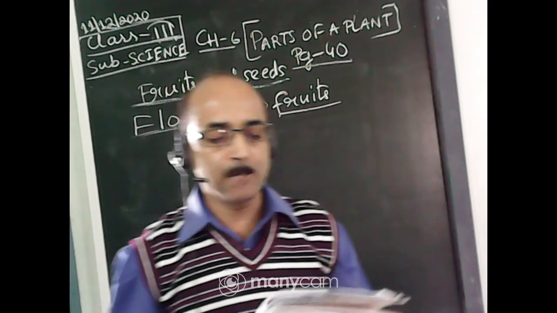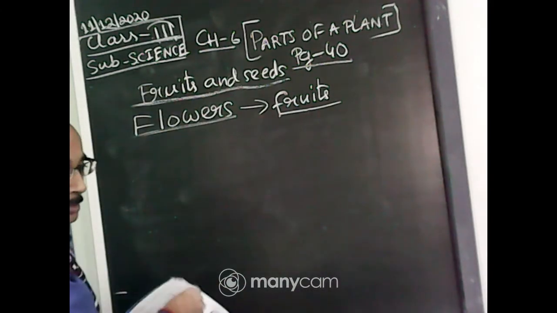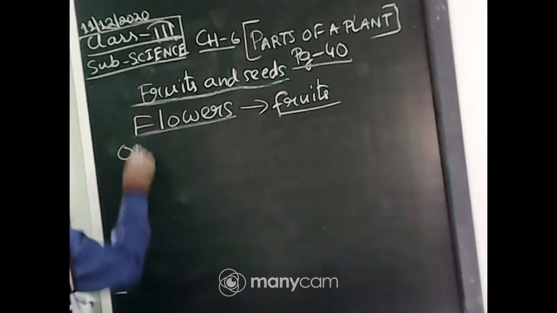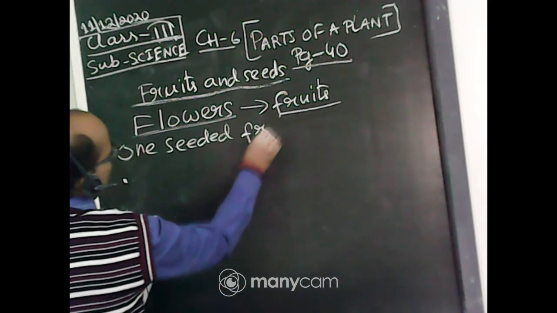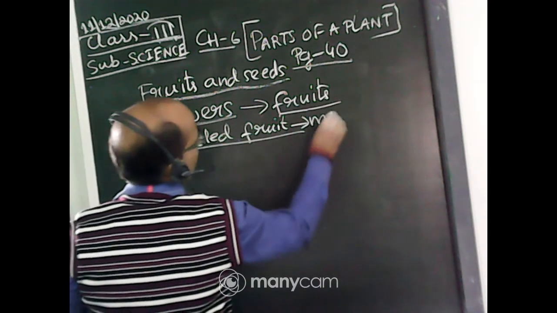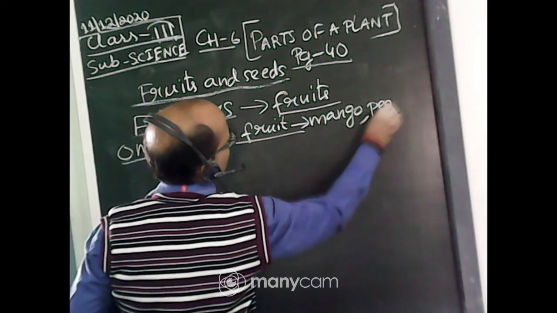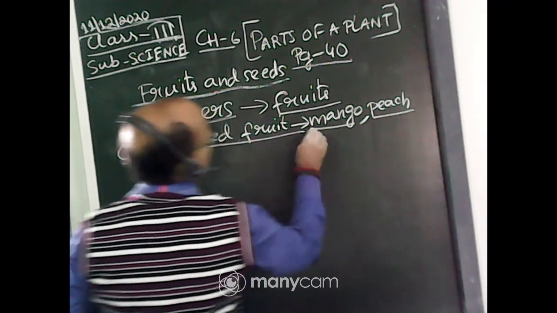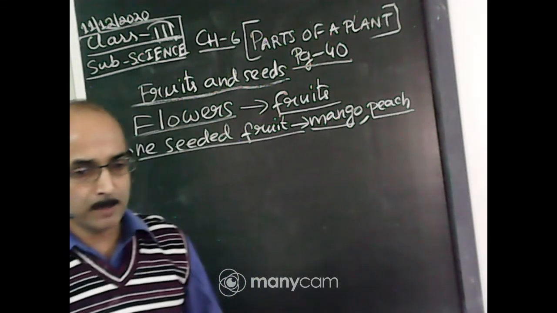Mango, cherry and peach have only one seed. So one seeded fruit, I can write, is mango, peach. You should remember this one.